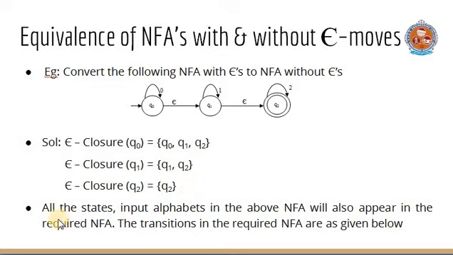We can also observe that all the states and input symbols in the above NFA will also appear in the required NFA. That means in the required NFA also we have the states Q naught, Q1, Q2 and the input symbols 0, 1, 2. The transitions in the required NFA can be determined as given below. Remember, epsilon is not at all an input symbol.